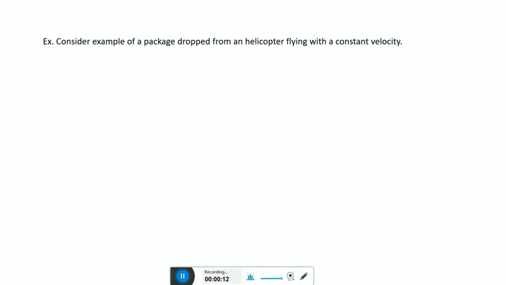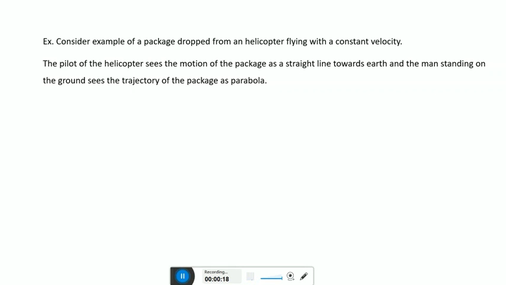Consider the example of a package dropped from a helicopter flying with a constant velocity. The pilot of the helicopter sees the motion of the package as a straight line towards Earth, and the man standing on the ground sees the trajectory of the package as a parabola, as shown in the animation.